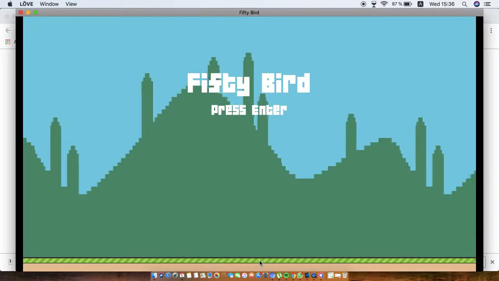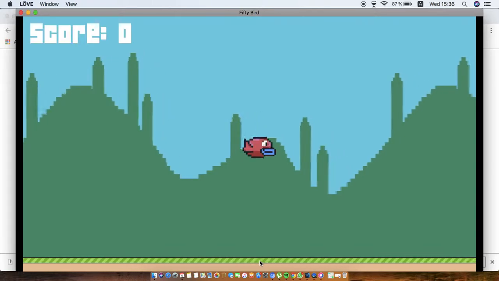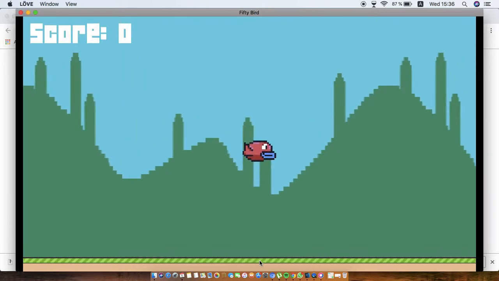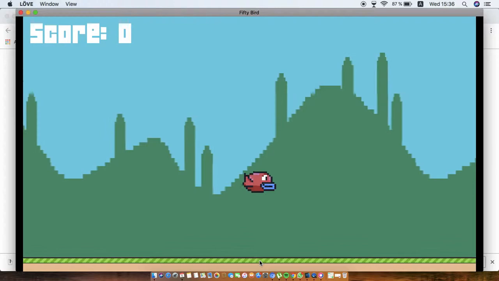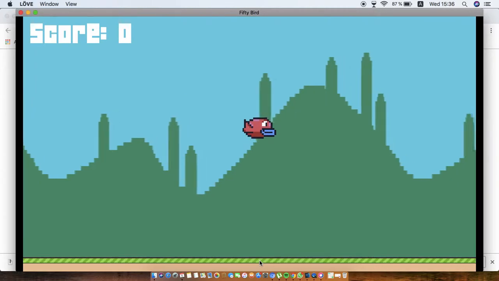Okay, this is my version of Flappy Bird. We press enter to start, and then there's a countdown. Here goes. One of the features that I added is the pause. Notice that there's a sound effect and the music stops, and then when the music starts again, it starts right where it stopped before.